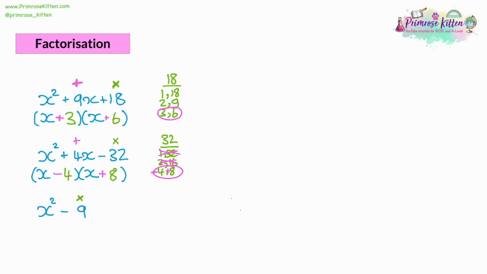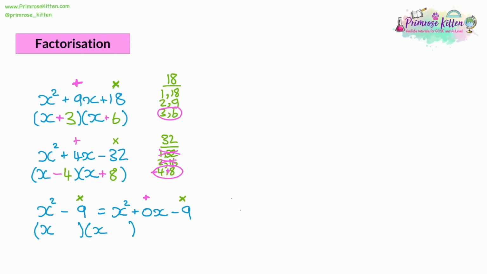But what about the addition bit? Now, it is actually there and it's hidden. So x squared minus 9 is the same as saying x squared plus 0x minus 9. And so you want two numbers that multiply together to make negative 9, but they add together to give 0. That's what it means. So when you have your double brackets, there's only going to be one option for something like this. And it's going to have to be the same number twice.